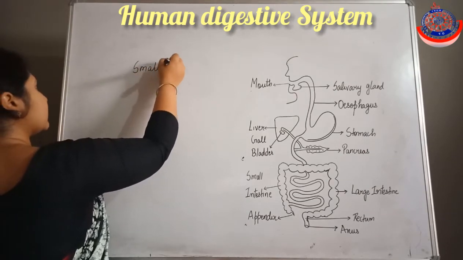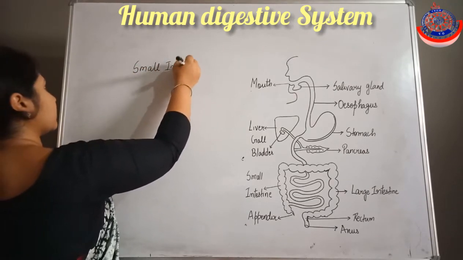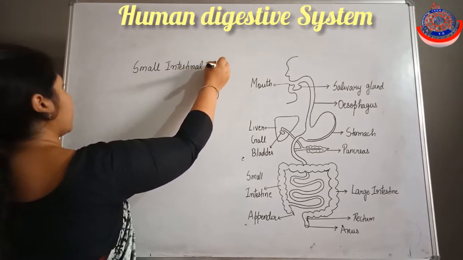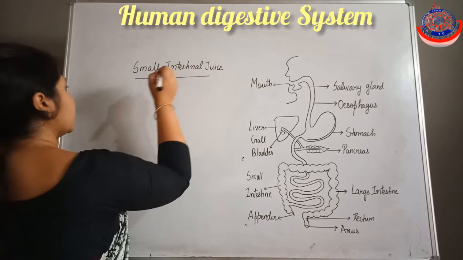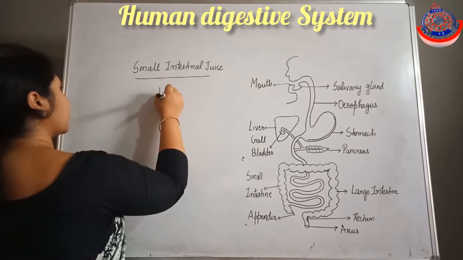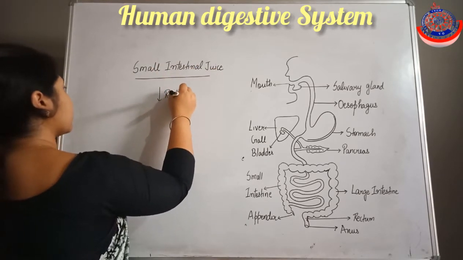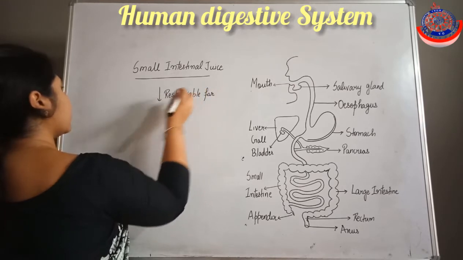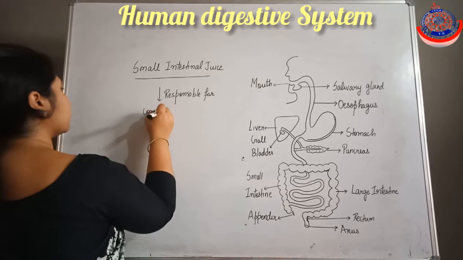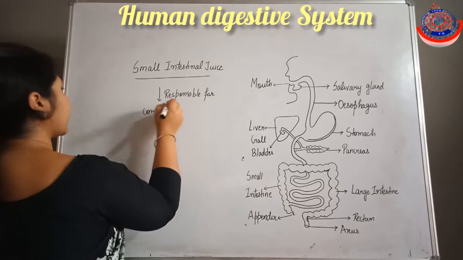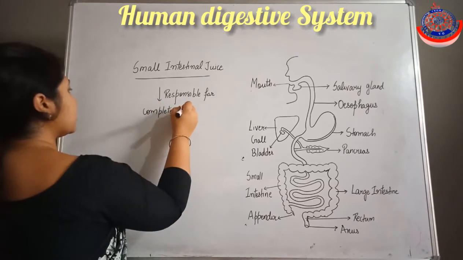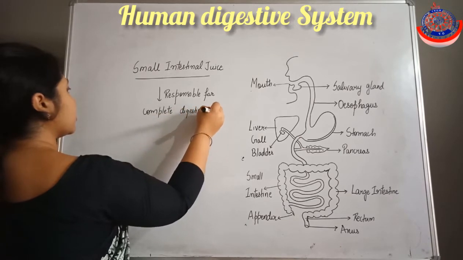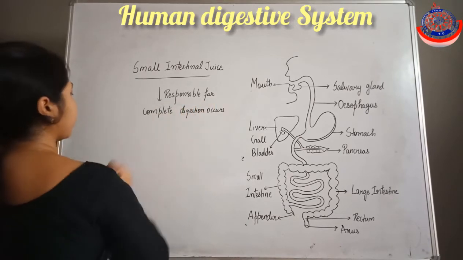So small intestinal juice is responsible for complete digestion. It means the small intestine is the region where complete digestion occurs.